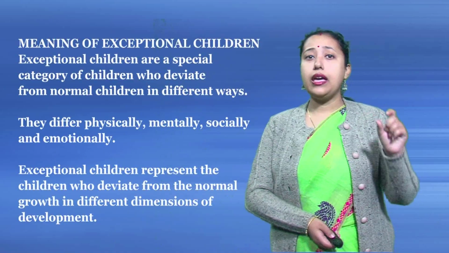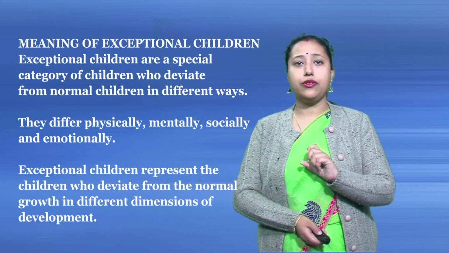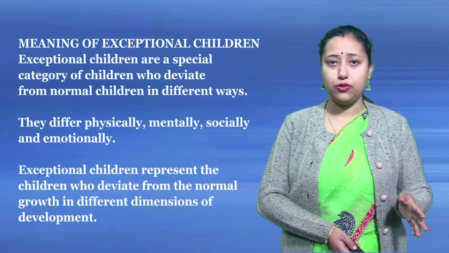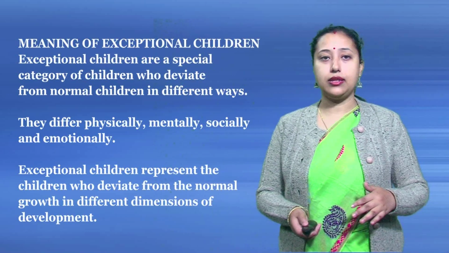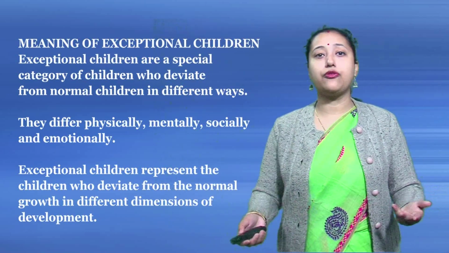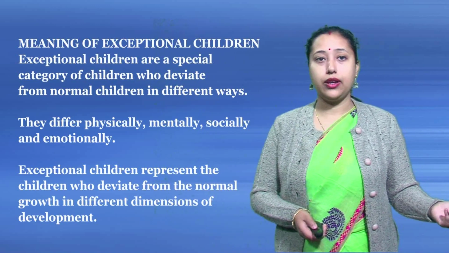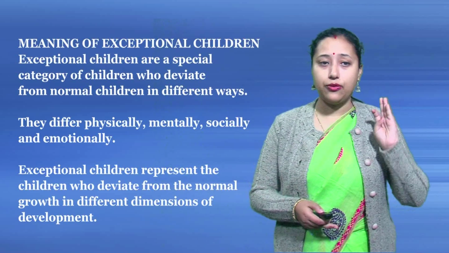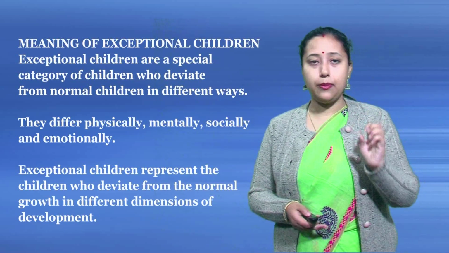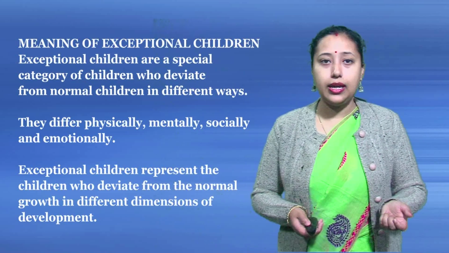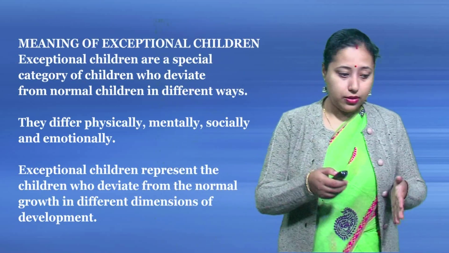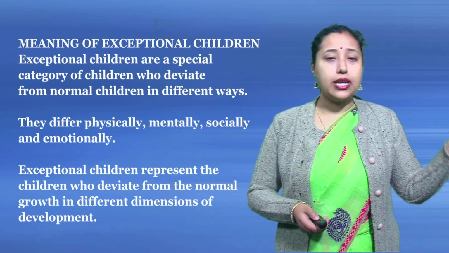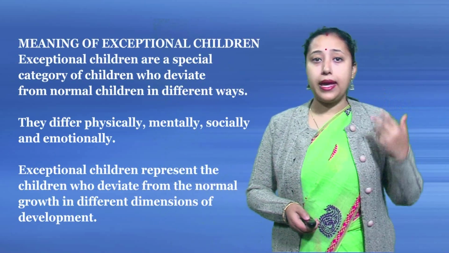Now come to the meaning of exceptional children. Who are those children termed as exceptional? They are a special category of children who deviate from normal children in different ways. Now how can we differentiate that? Which are the children that deviate from normal children? They are those children who have differences in their physical activities. For example, they cannot walk properly, they cannot go forward without the help of someone else, and they are not mentally stable.